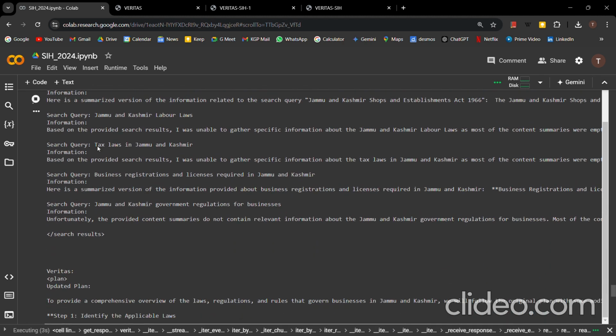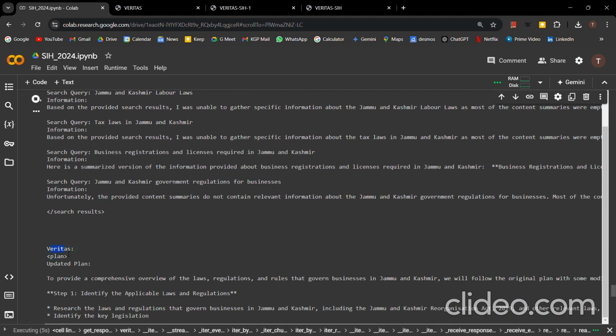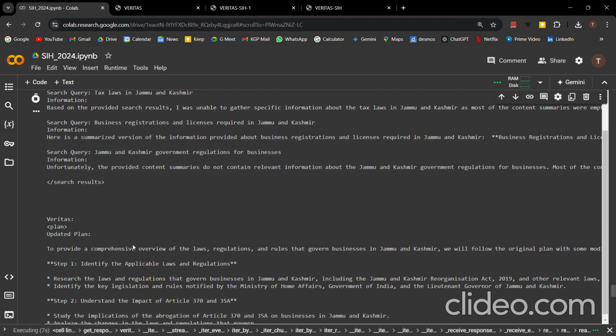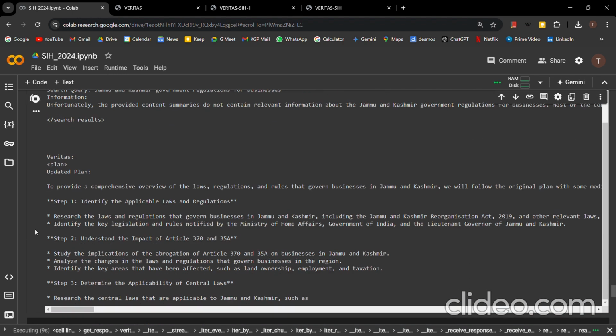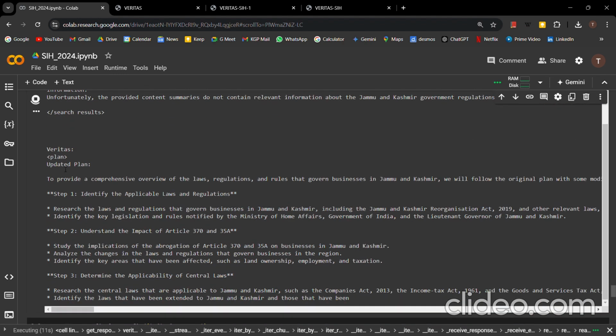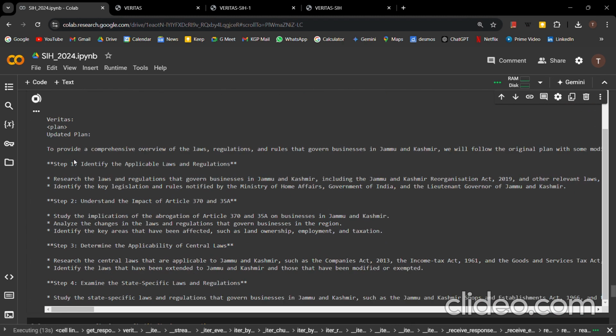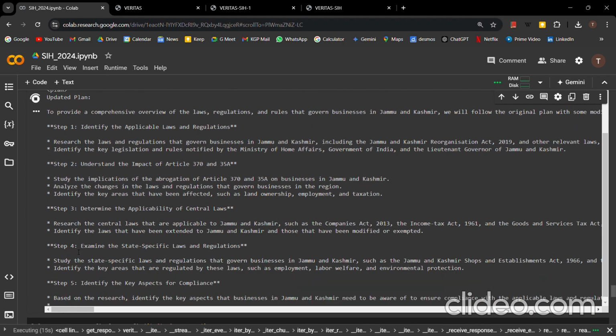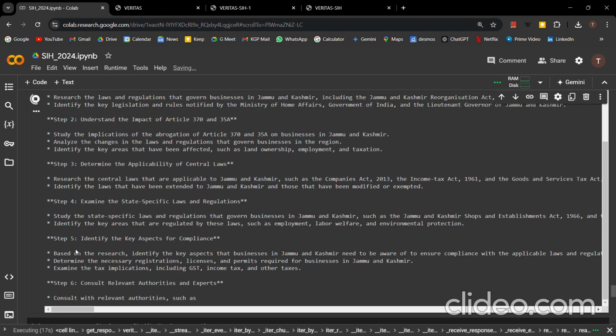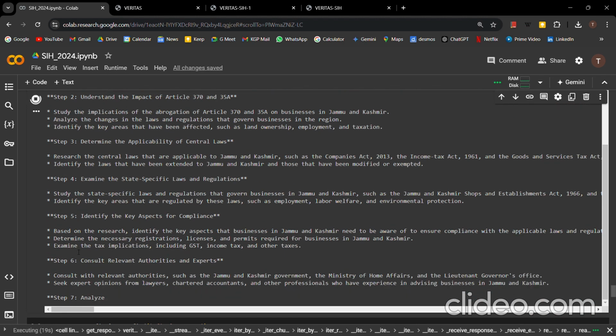So this was our initial part. Now our agent, which is Veritas, has started responding over here, right? So it is generating an updated plan, like we had stated that it will generate an updated plan. After generating an updated plan, it will start responding based on that, right?